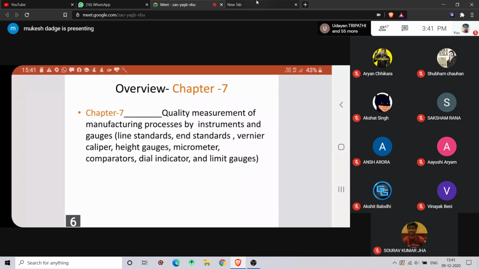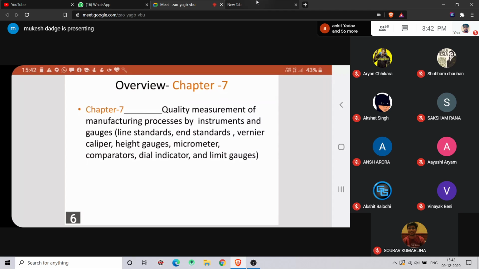So quality control should be in the manufacturing area. Suppose you are making a casting product, you have to melt the material, so temperature control is there. If you are pouring that molten metal, velocity control should be there. If you are making solidification, uniform solidification should be there. These are all controlling factors. You have to control at the manufacturing level, not at the end after making the product. So they are using the word quality assurance.